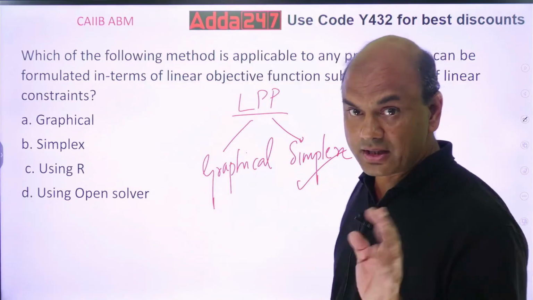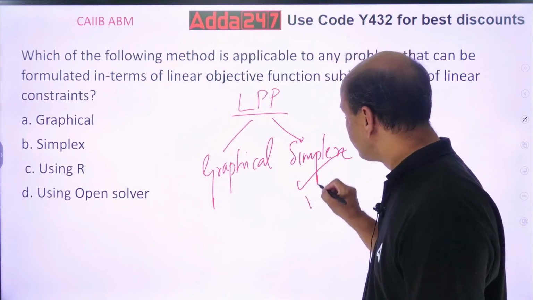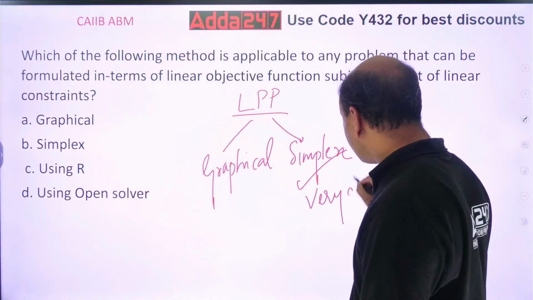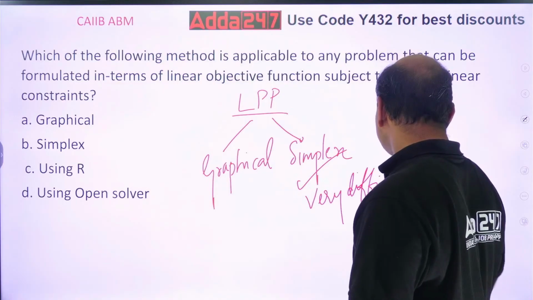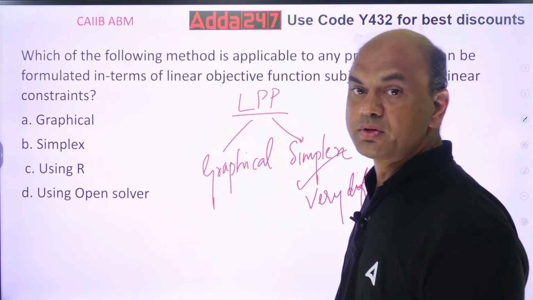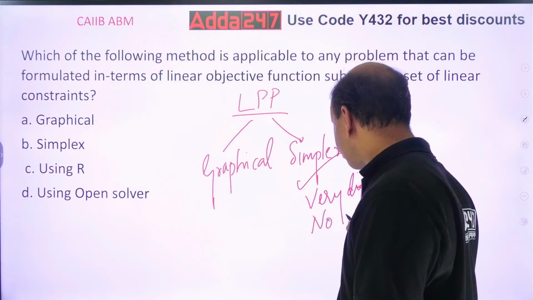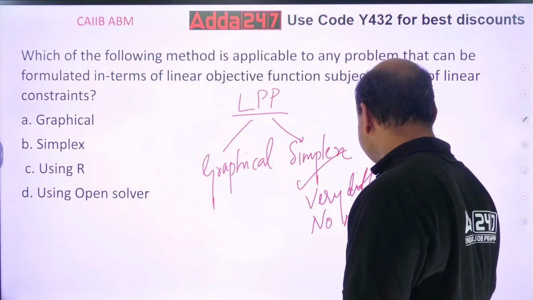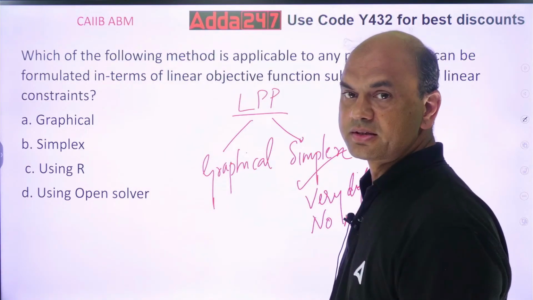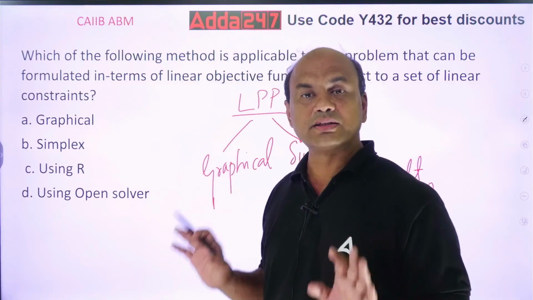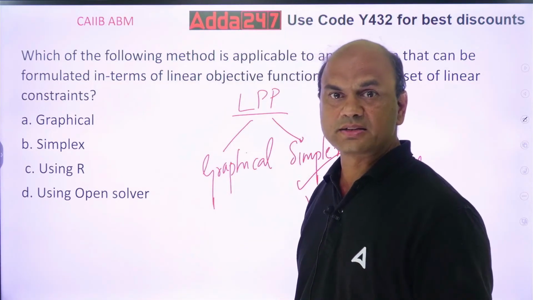But kindly remember one important point. It is very difficult. In your CAIIB exam, you will not get a numerical on simplex. Graphical is a bit easy. Just now I showed you one graph. So that is the graphical way.